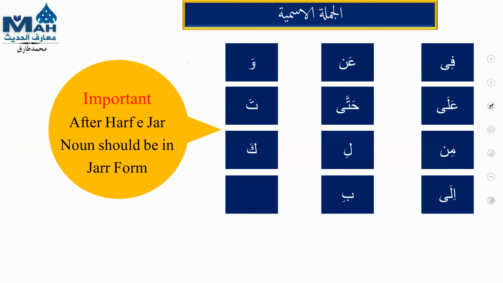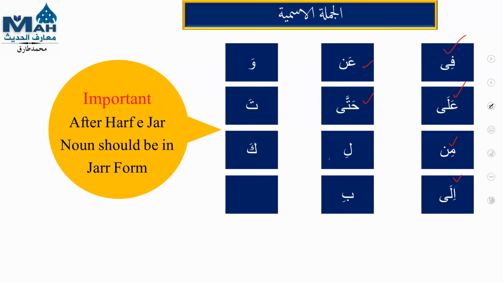So, harfu jar: fi, ala, min, ila, an, hatta, lam harfu jar, ba harfu jar, waw harfu jar, ta, and kaf harfu jar. These are actually two-letter words: fi, ala, min, ila, an, hatta.